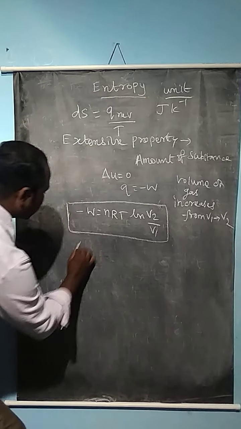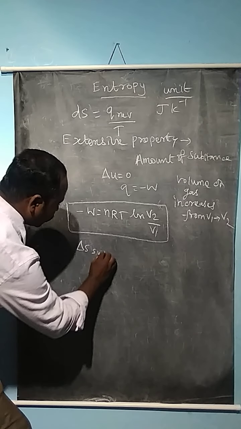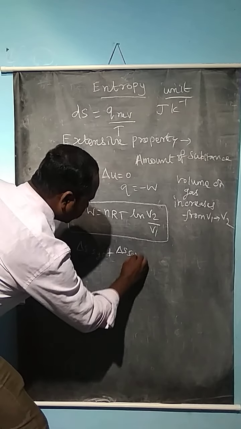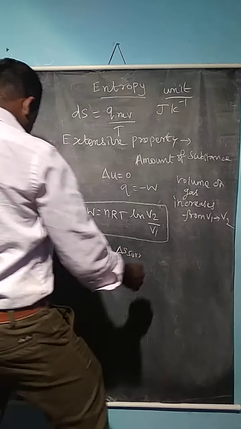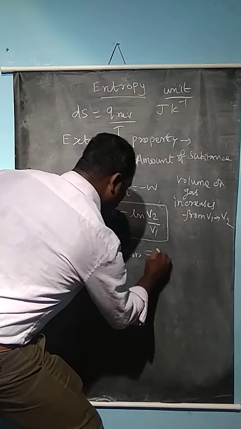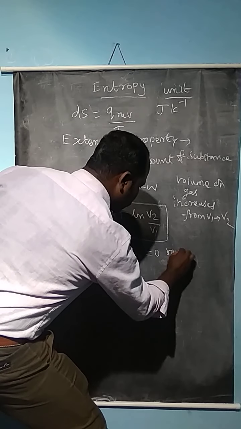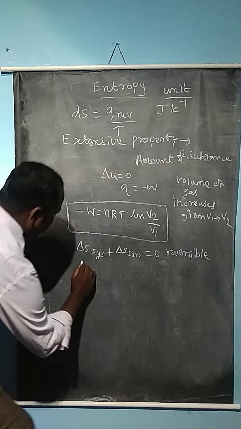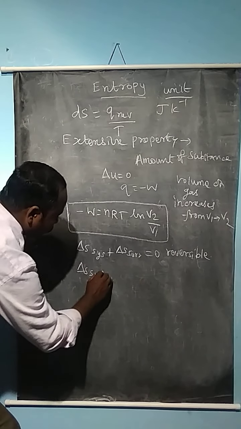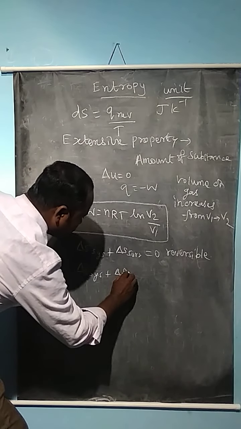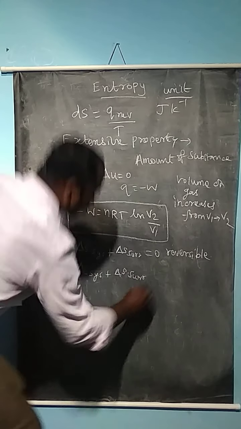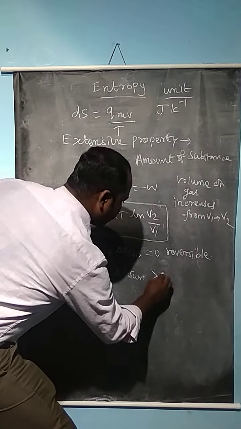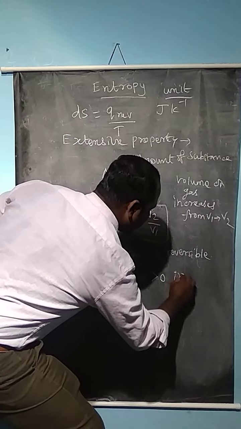So delta S system plus delta S surroundings taken together is equal to 0 for reversible reactions. But delta S system plus delta S surroundings is greater than 0 for irreversible reactions.